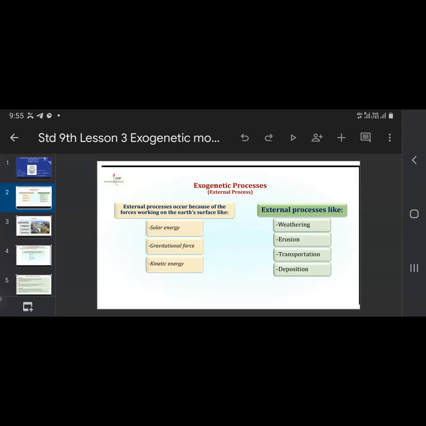External processes like weathering, erosion, transportation, and deposition. So these are the processes: weathering, erosion, transportation, and deposition. They take place because of these external factors which we have seen: solar energy, gravitational force, and kinetic energy.